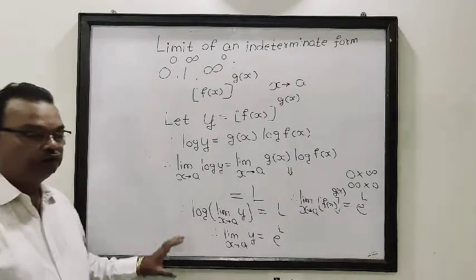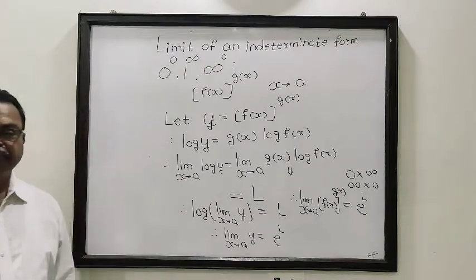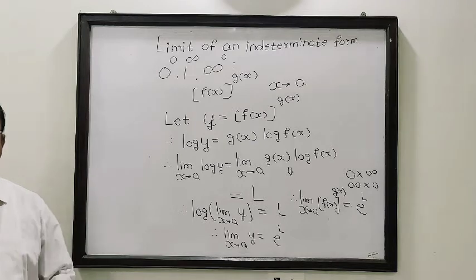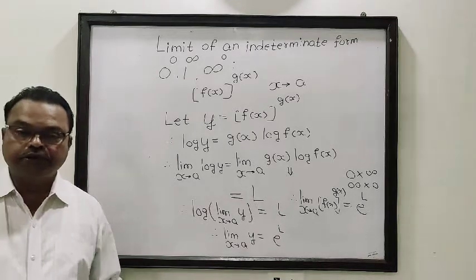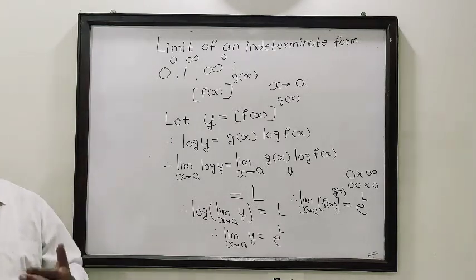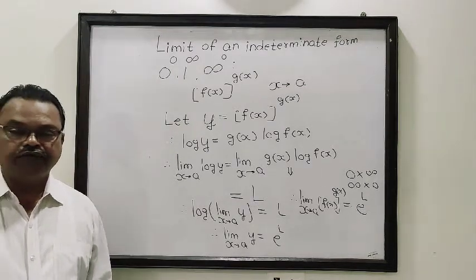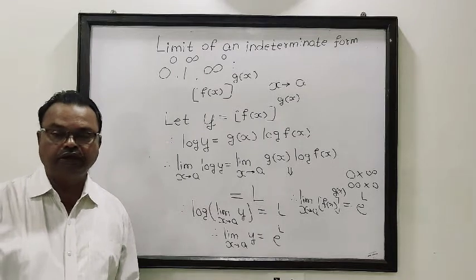This is the brief idea so far I have explained regarding how to find the limit of all these 7 indeterminate forms. I have grouped them in 2 categories: first 4 forms and then the next 3 forms. Detailed examples we are going to study when we learn the regular course.